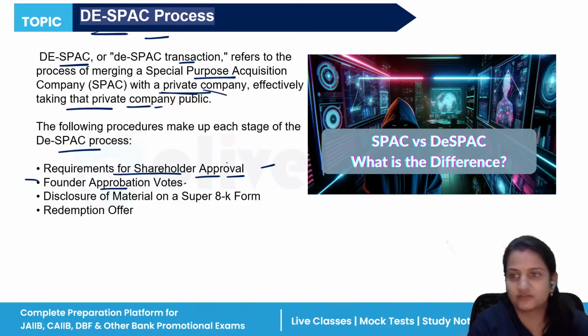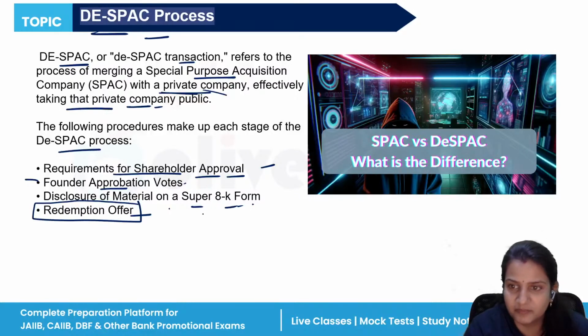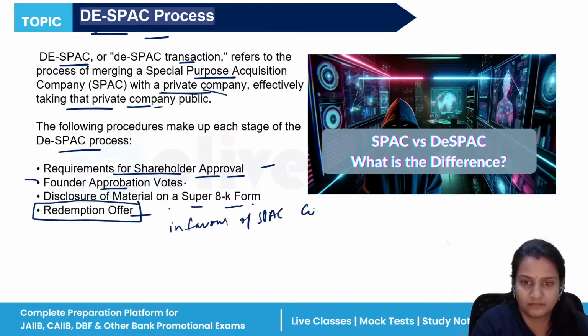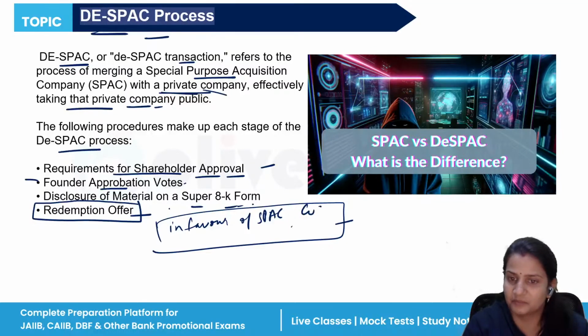And when these companies have to disclose everything, they have to disclose the company's material on Form Super 8K, and a redemption offer will be provided by the company which is doing the de-SPAC. They will not say anything bad about these SPAC companies; they always have to vote in favor of SPAC and cannot go against these SPAC companies.